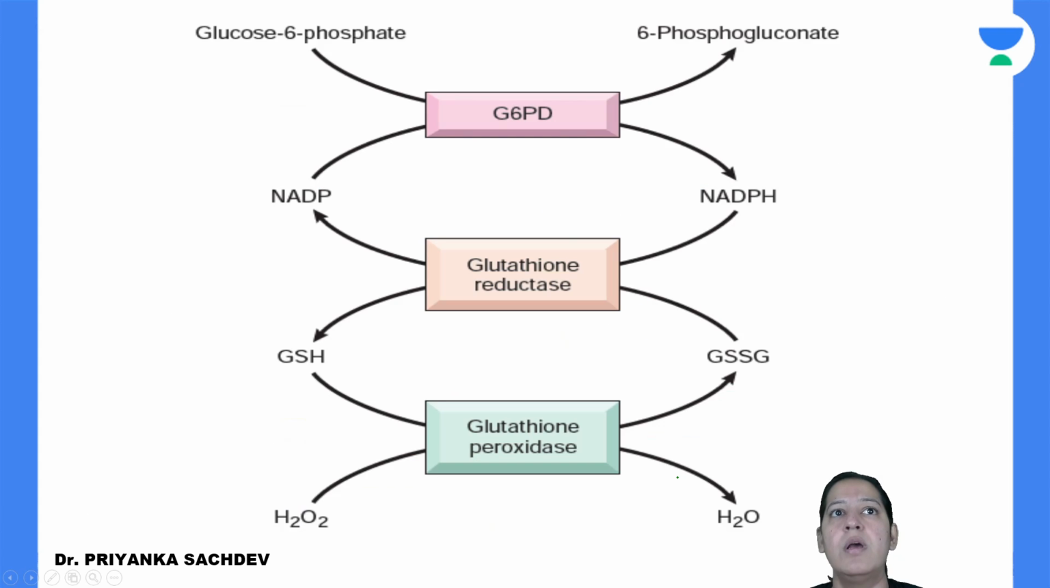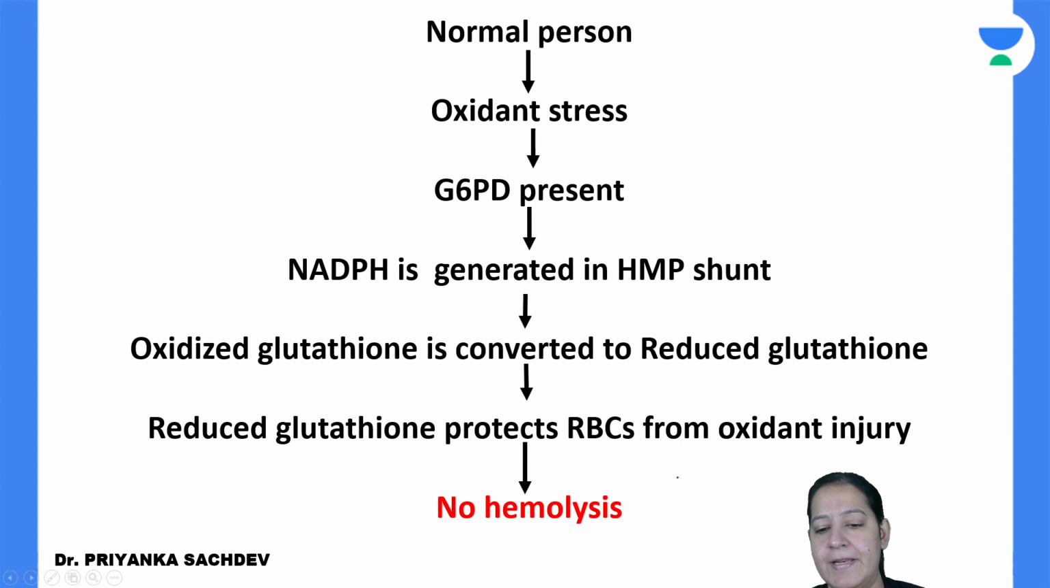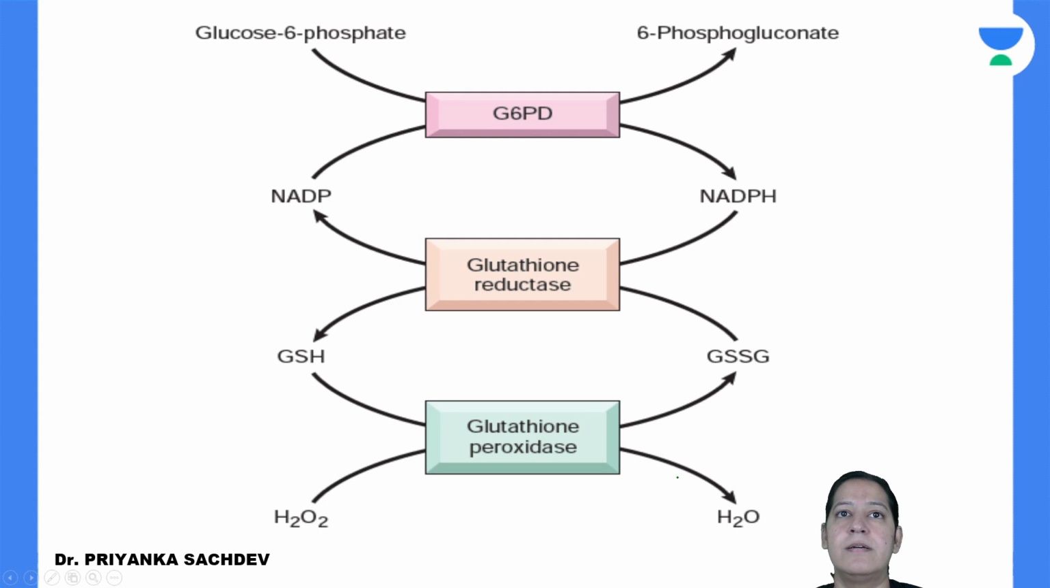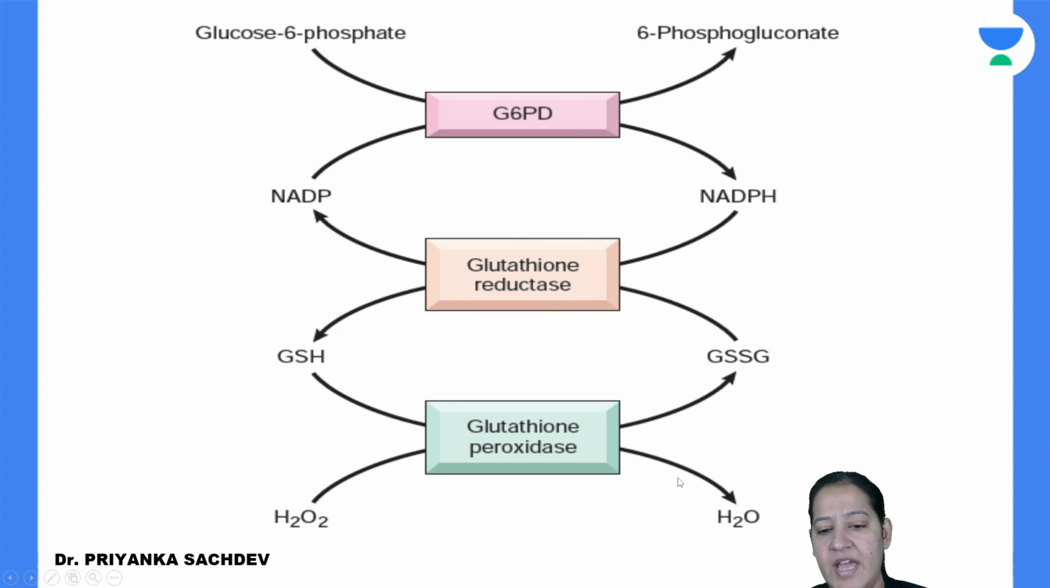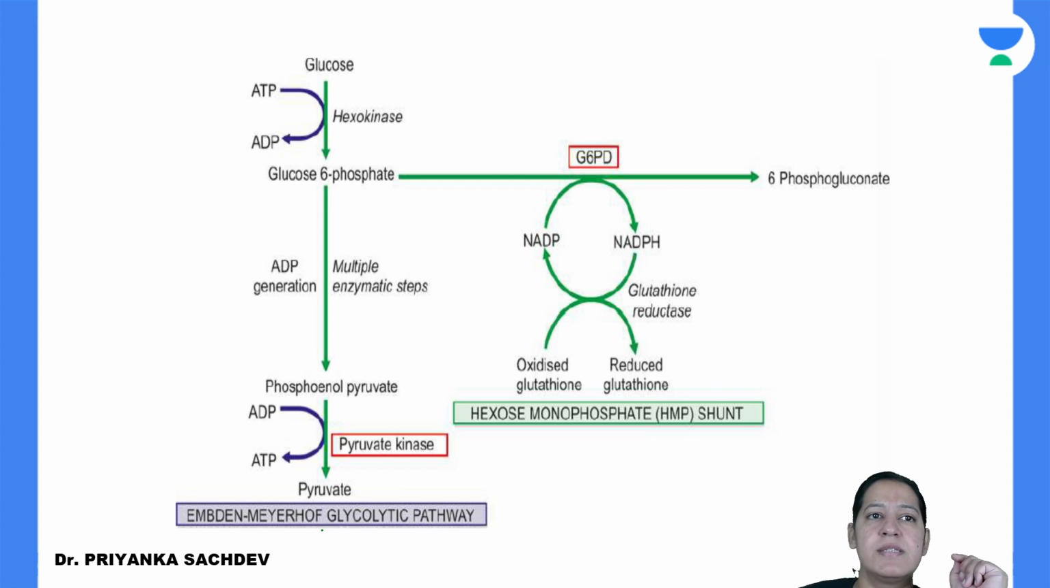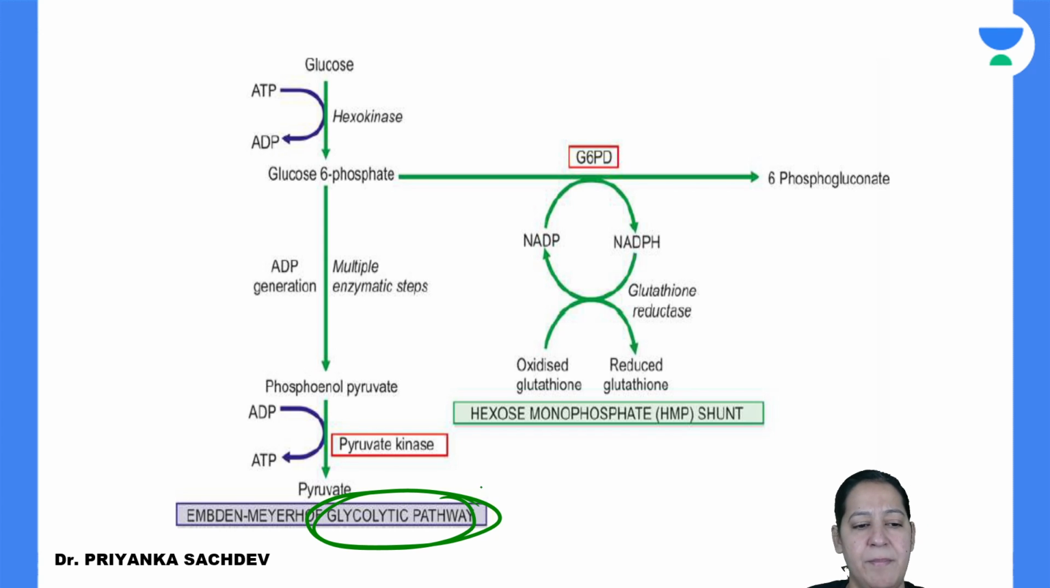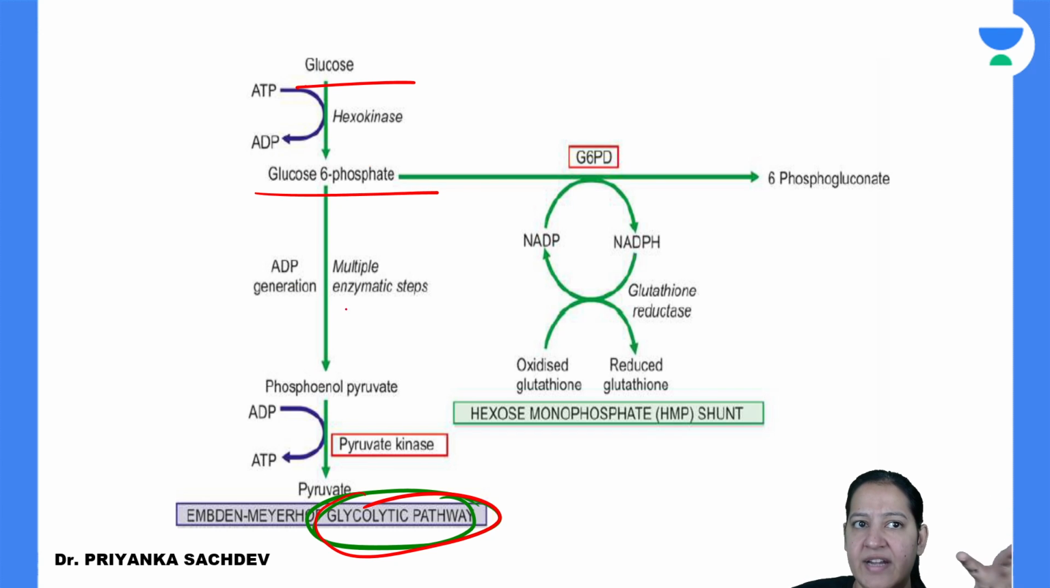Okay, let me tell you something. Can you see? It is a glycolytic pathway which takes place in the RBC. You can see it is glycolytic pathway. So glucose gets converted into glucose 6 phosphate. It gets converted into phosphoenol pyruvate. It gets converted into pyruvate.